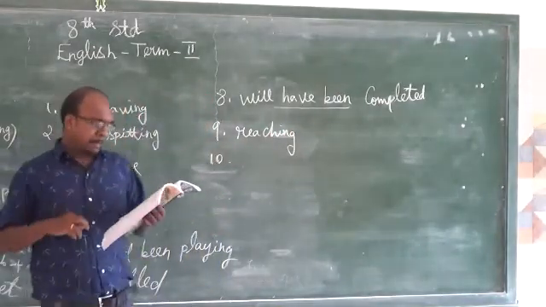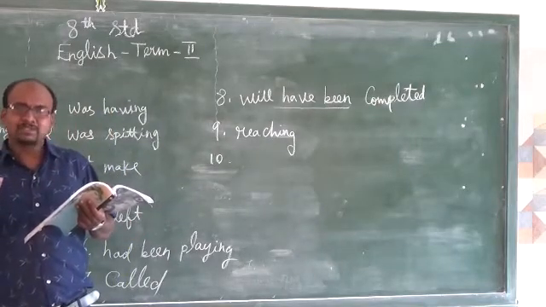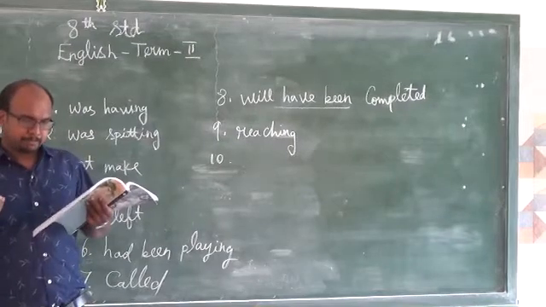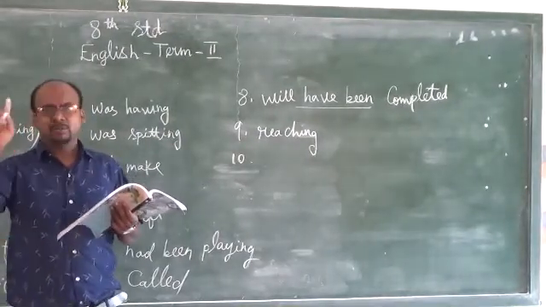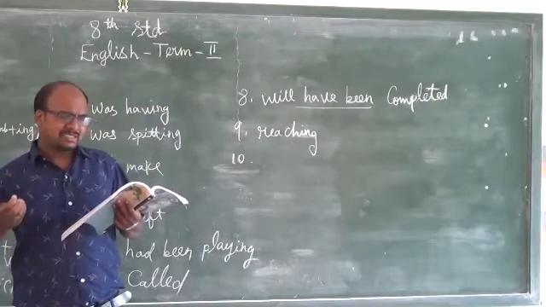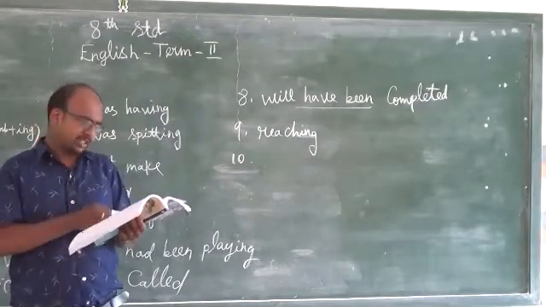Tenth one: Prasanna has dash sick after eating some snacks at the street side shop. Prasanna is a boy; he falls sick after eating some snacks at the street side shop. This is present perfect. How?